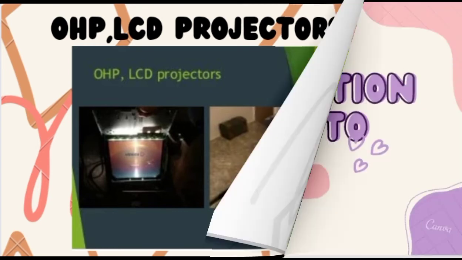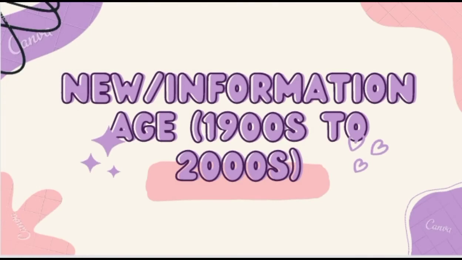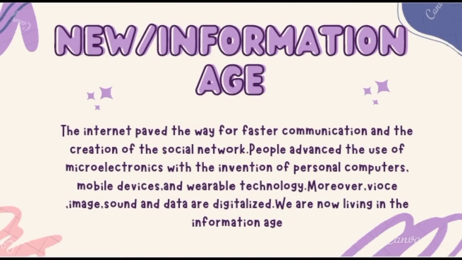Let us move on to the last and fourth period in the evolution from traditional to new, which is the new information age, 1990s to 2000s. The internet paved the way for faster communication and the creation of social networks. People advanced the use of microelectronics with the invention of personal computers, mobile devices, and wearable technology. Moreover, voice, image, sounds, and data are digitalized. We are now living in the information age.